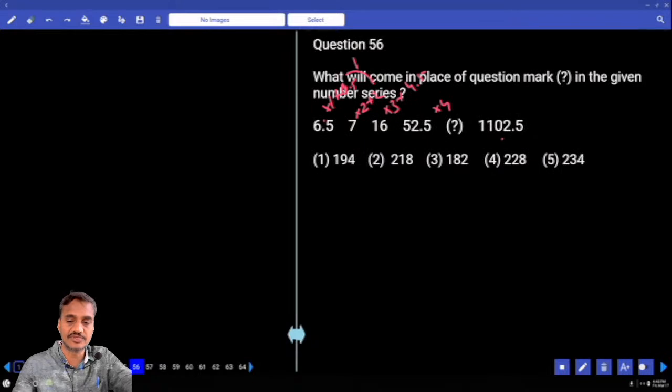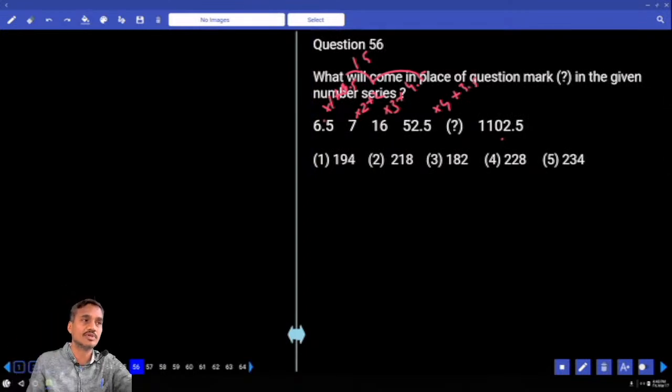0.5 is the difference, then 1.5, and between 2 and 4.5 the difference is 2.5. Next difference must be 3.5, into 4 plus 3.5. Now 52.5 into 4: 50 into 4, 200; 2.5 into 4, 10; 210 plus 3.5, 213.5.